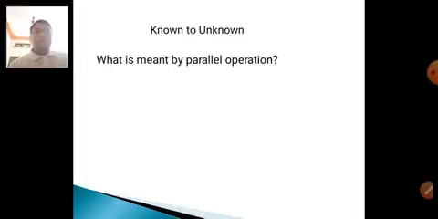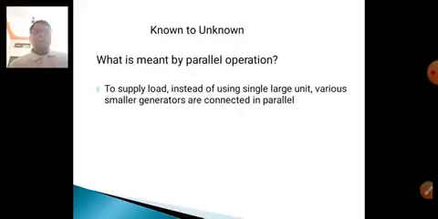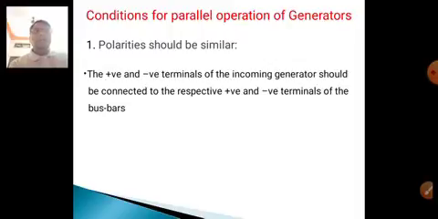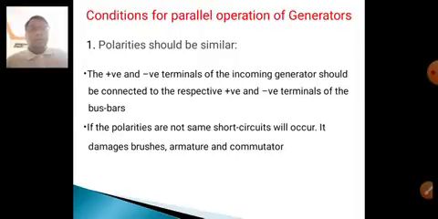What is meant by parallel operation? To supply the load, instead of using a single large unit, various small generators are connected in parallel. This is called parallel operation. What are the conditions for parallel operation? The polarity should be the same: the positive terminal is connected to the positive and the negative to the negative. When connected in reverse, a short circuit will occur at the brushes and commutator and cause damage.